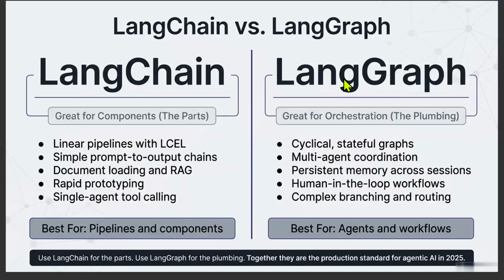Now here's the question everyone asks. Do I use LangChain or LangGraph? The answer is usually both. Think of LangChain as the collection of building blocks. LangChain provides the models, prompts, tools, and retrievers. Now imagine you have all of these pieces. You still need a way to connect them together. You need a way to decide what happens first, and what happens next.